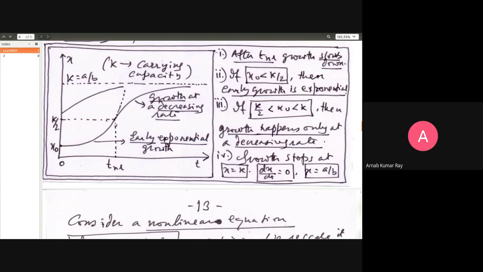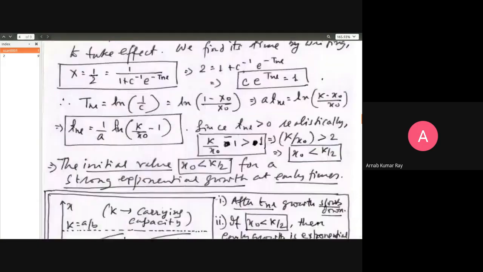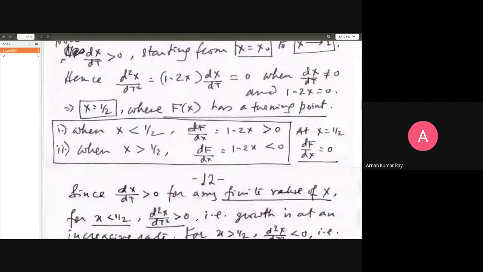Then at this point, where x is equal to k by 2, this is x, this is t. Where x is equal to k by 2, at this point, the nonlinear behavior starts kicking in. So that is the nonlinear time scale, TNL, NL as in nonlinear. What do I mean by nonlinear behavior starts kicking in? Let us try to see.